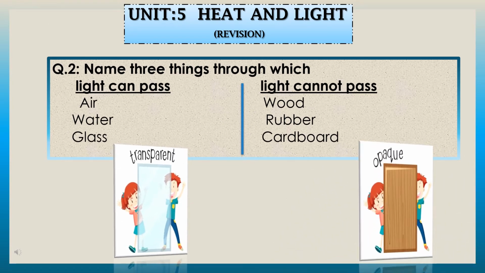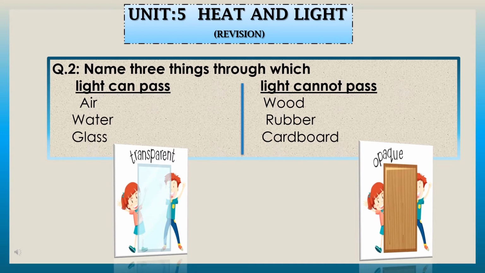Dear students, next question we have done is, name 3 things through which light can pass and light cannot pass. We have learned that light can pass through some objects, and these objects are called transparent objects. And light cannot pass through some objects, and these objects are called opaque objects.